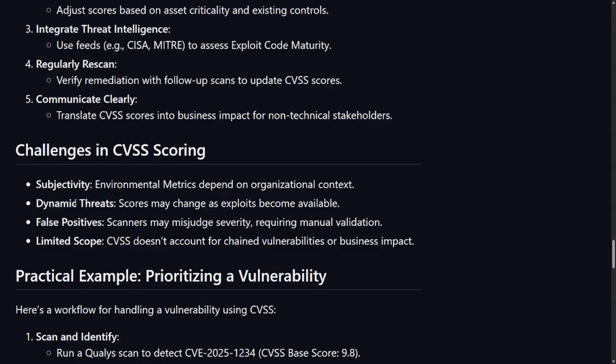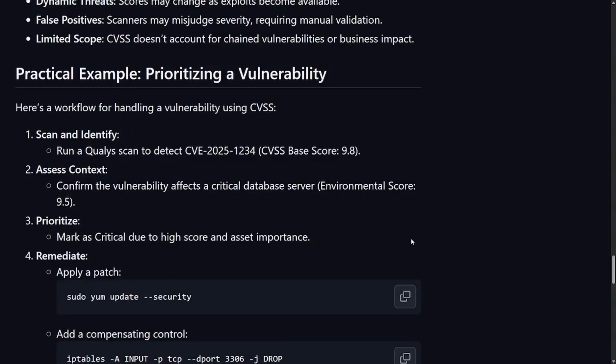Then we have dynamic threats: scores may change as exploits become available. False positives: scanners may misjudge severity, requiring manual validation. Limited scope: CVSS doesn't account for chained vulnerabilities or business impact. Here's a workflow for handling a vulnerability using Common Vulnerability Scoring System.